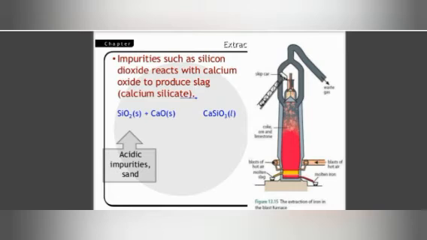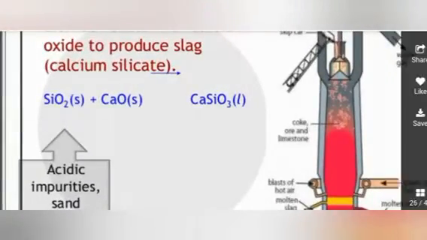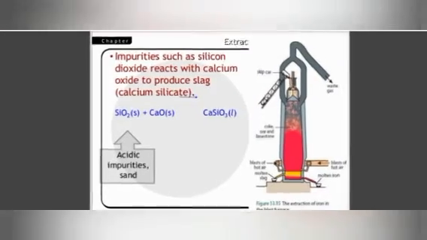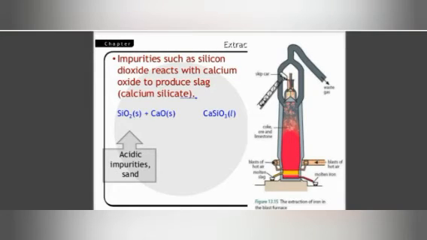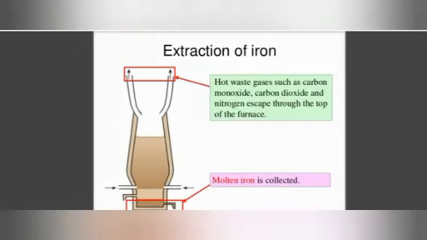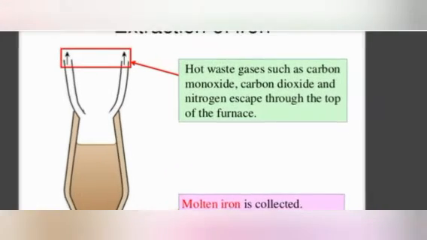Similarly, impurities such as silicon dioxide react with calcium oxide to produce slag. When silicon dioxide reacts with calcium oxide, it produces slag. This is CaSiO3 slag, which is removing the acidic impurities, sand. Yesterday we did acidic impurities and basic impurities. There is extraction of iron.